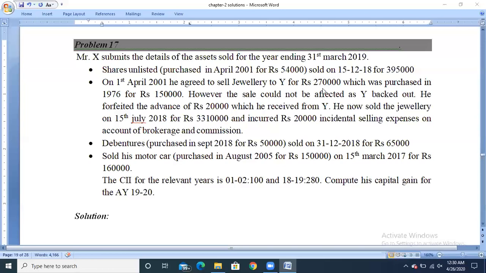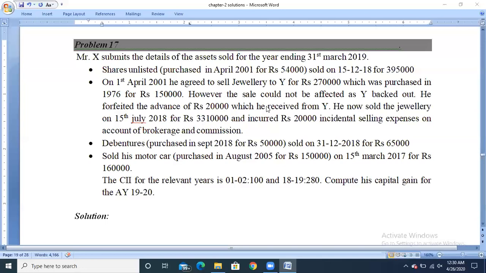Here, they entered into an agreement to sell the jewelry between X and Y. But Y cancelled the agreement, and he had already paid an advance of rupees 20,000 to X. Due to the cancellation, the advance received is forfeited. Forfeited is nothing but cancellation, which he received from Y.